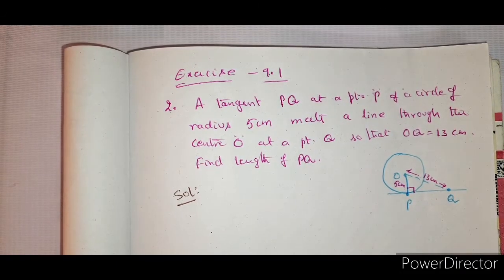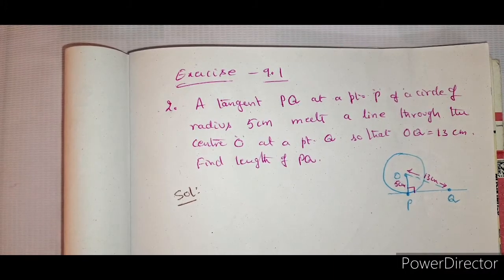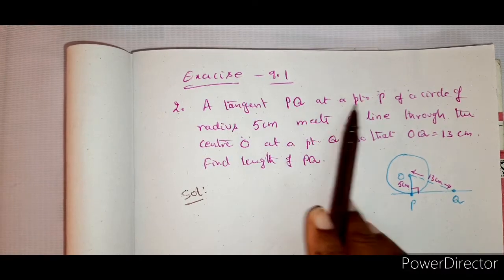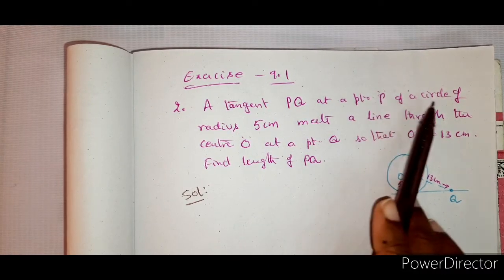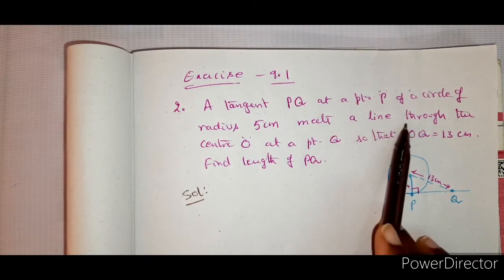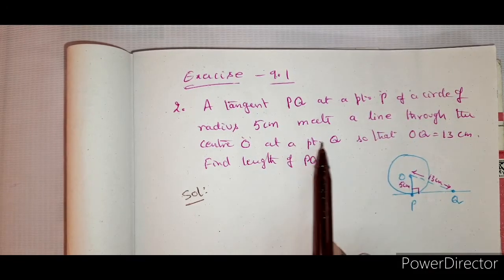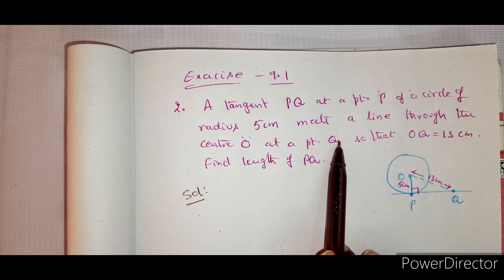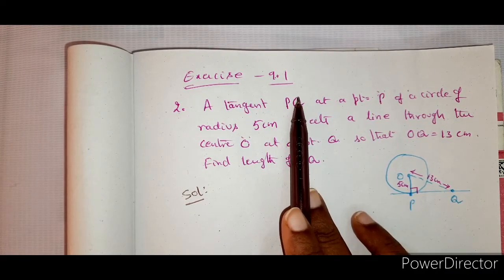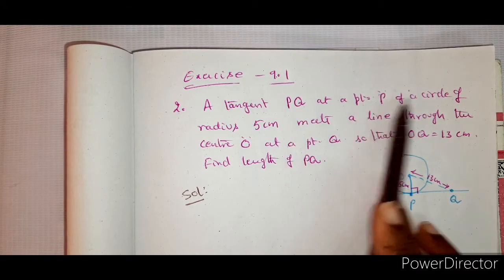Now let's move on to exercise 9.1. The first question is basically all the definitions and the theory. Coming to the second question: a tangent PQ at a point P of a circle of radius 5 cm meets a line through the center O at a point Q. So there is a tangent PQ at a point P of a circle.